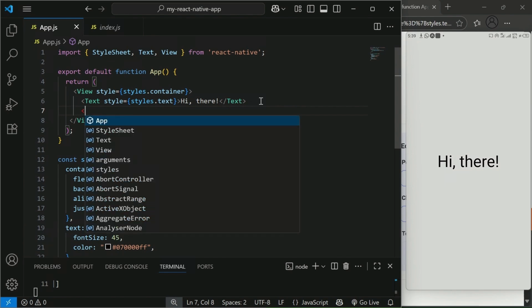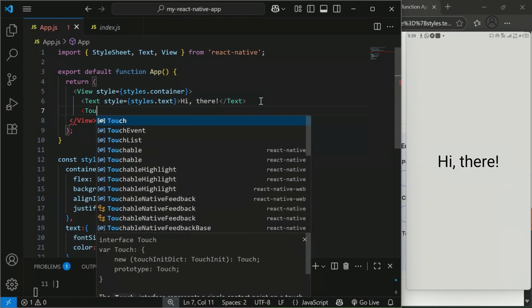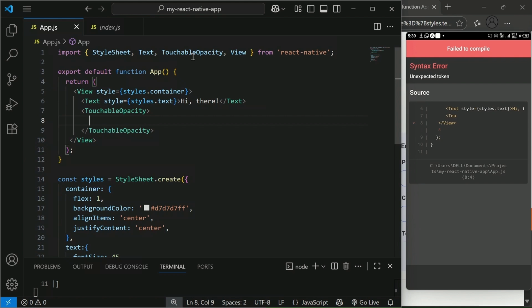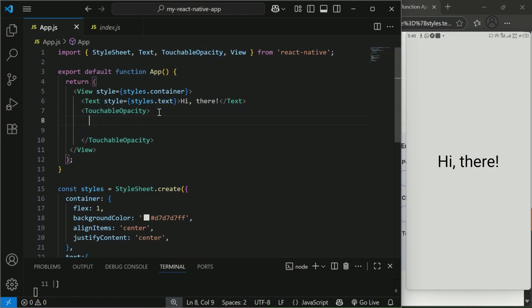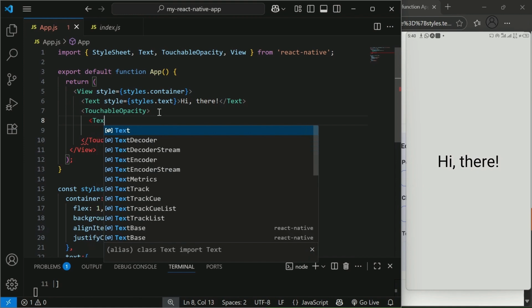Then I want to add a button to it. So there's something that is called touchable opacity. So that's like your button in your HTML. Now there's another button you could use, but this one, once you touch it, it gives sort of a feedback. You see that little dim on it when you touch it. You are going to see it in a moment.